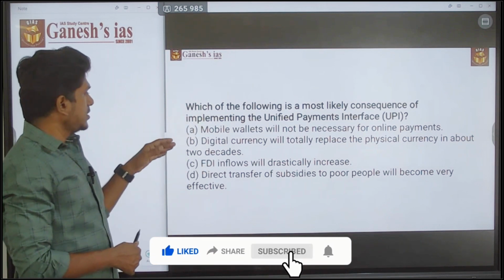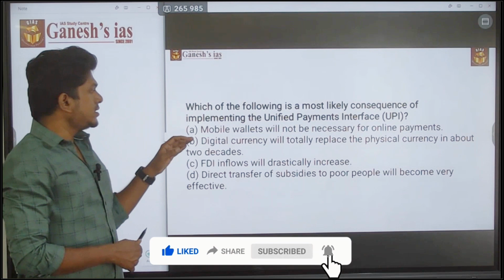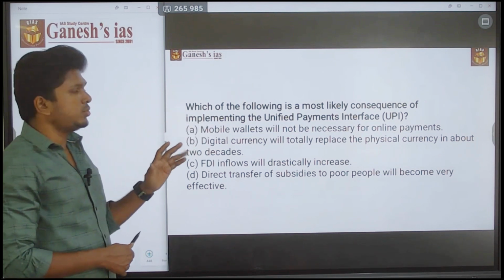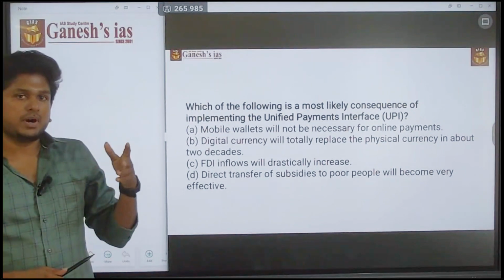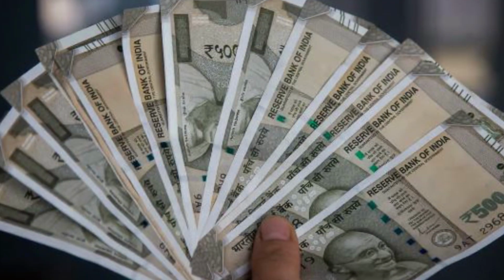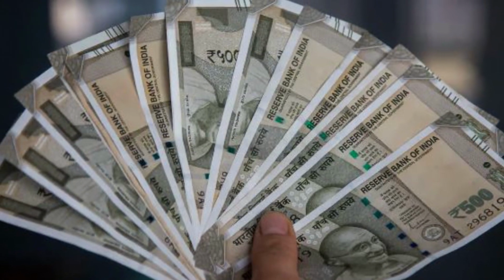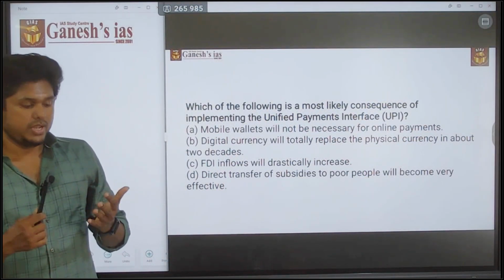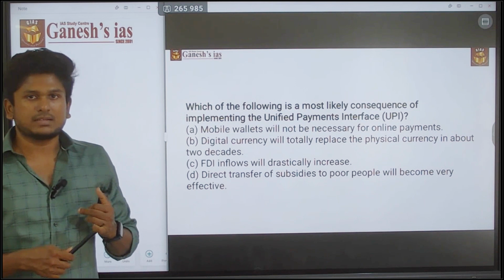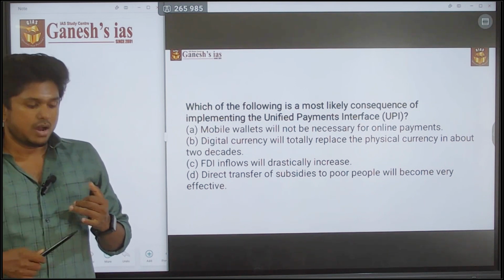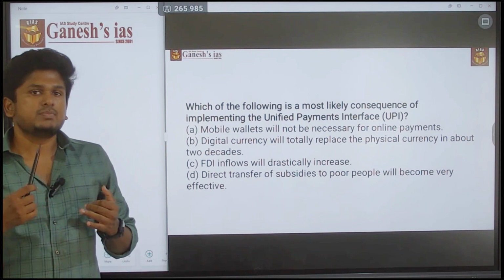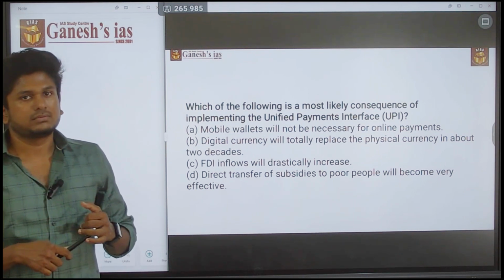Next, B: digital currency will totally replace the physical currency in about 2 decades. Is there any possibility of digital currency replacing physical currency? First of all, for a digital payment you need mobile accessories or something, or you need internet facilities. Still there is a major lacuna in this.